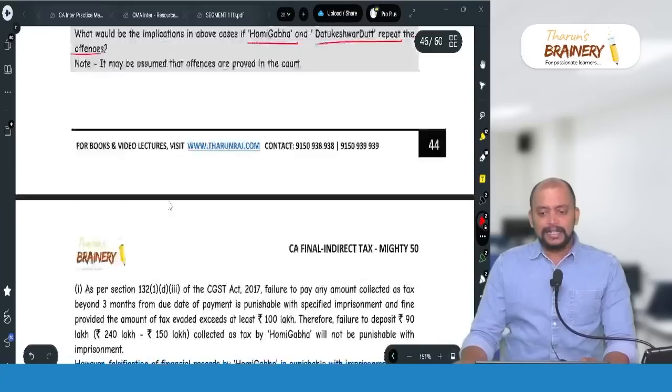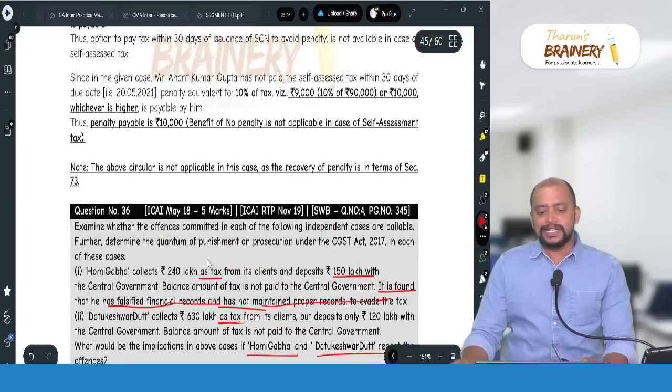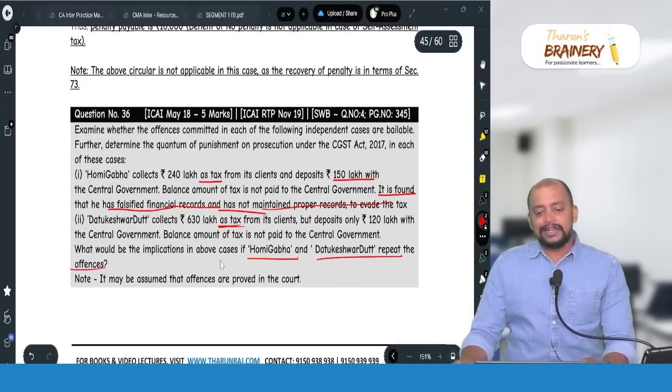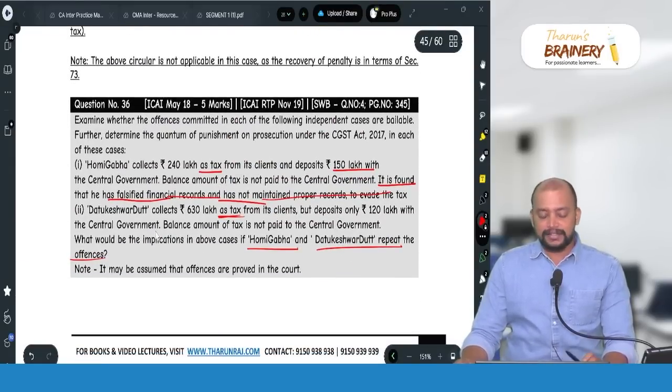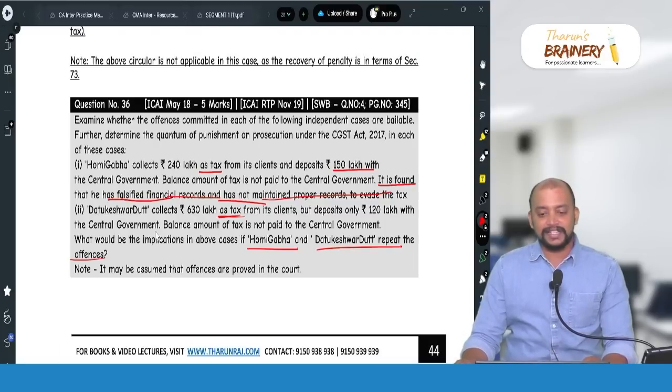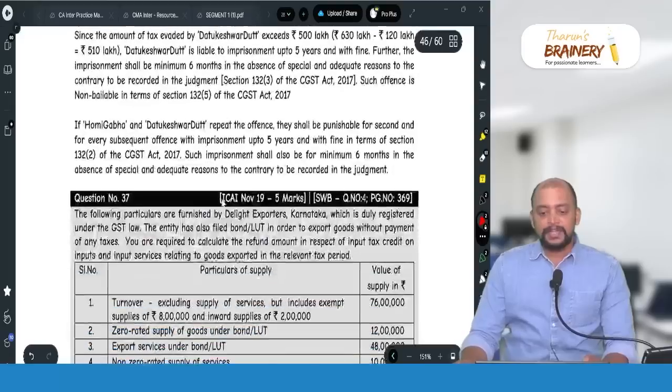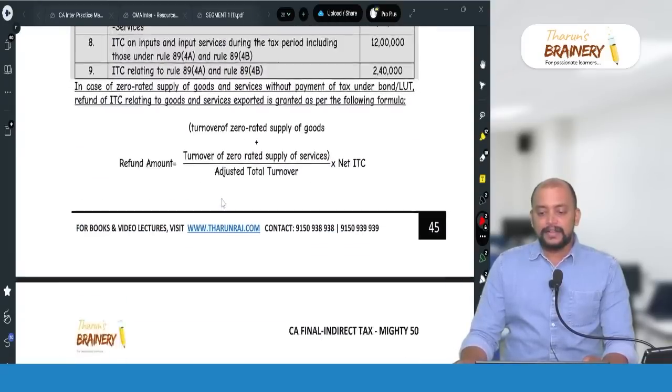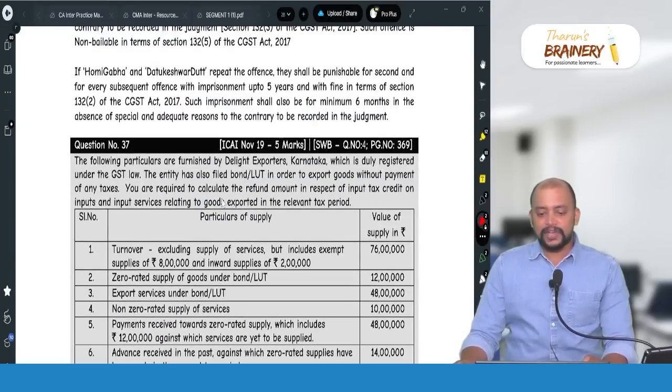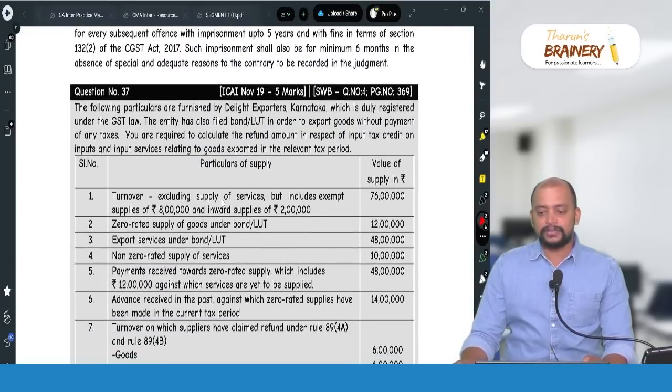Then this question actually asked in May 18 for 5 marks. That is first attempt itself. They asked a question on offences and penalties. Then next, this question, page number 369.